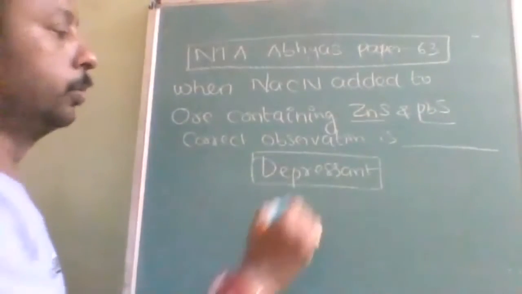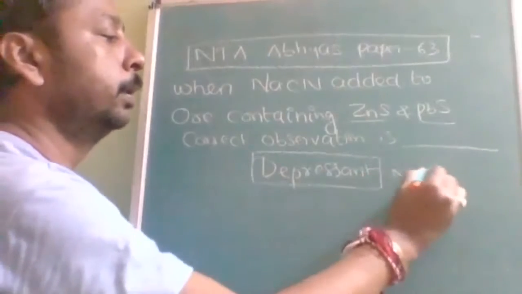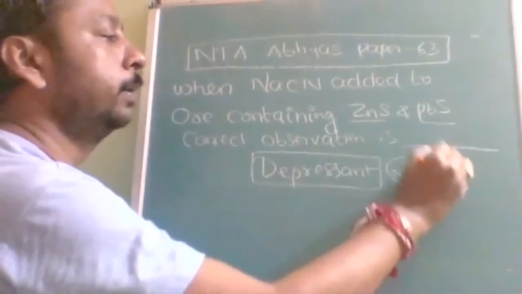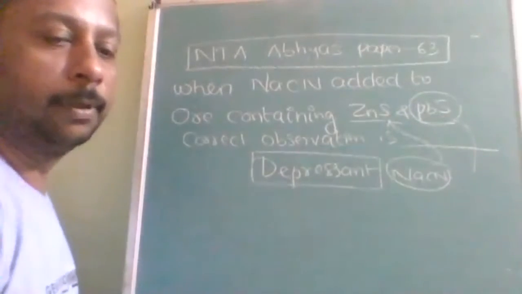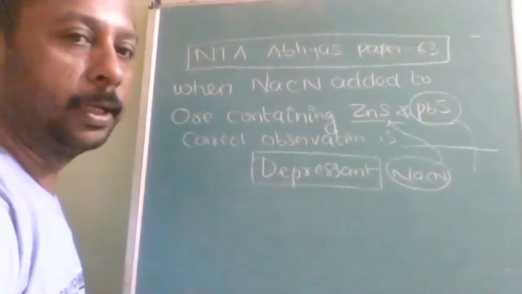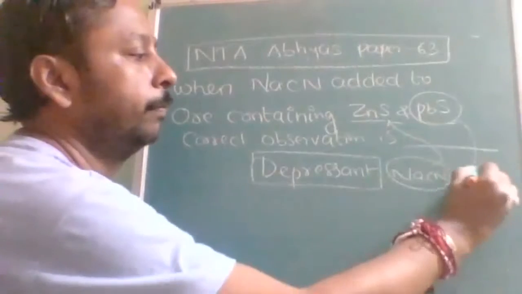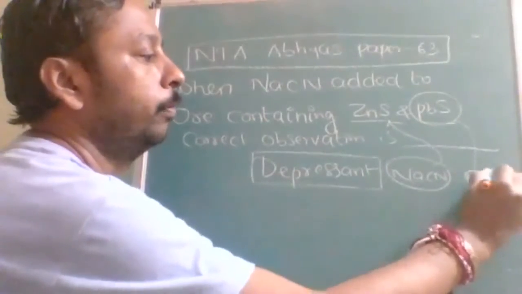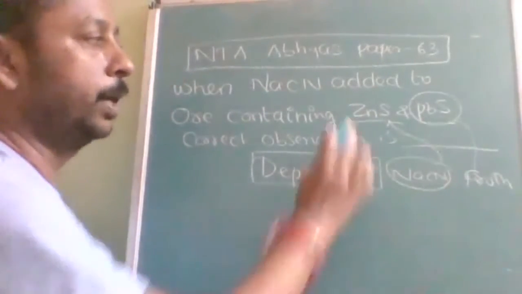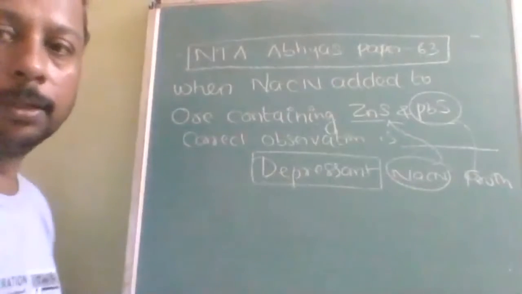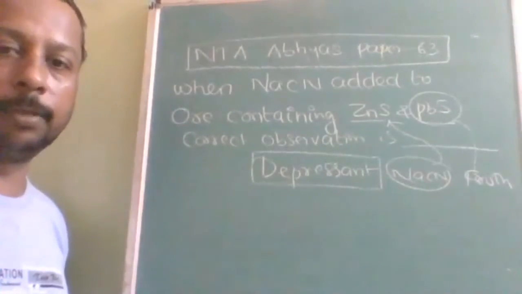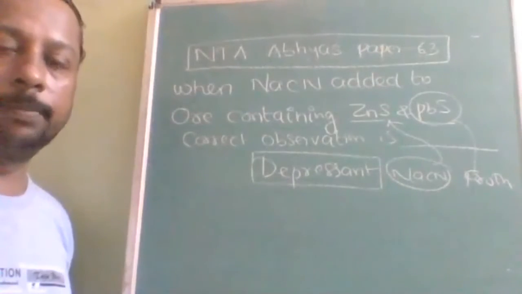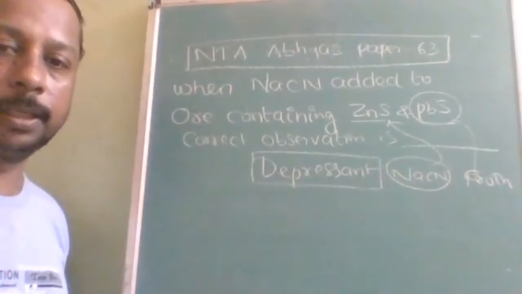Okay. So NaCN will go and react with zinc sulfide. Who will form froth? The starting compound, PbS, will form froth. So we will get only PbS as froth and ZnS will form the complex. Therefore, the observation is ZnS forms complex, PbS forms froth. Okay, and NaCN is called a depressant.